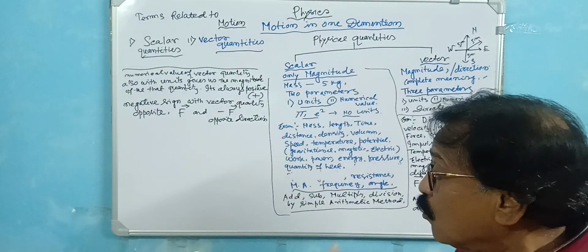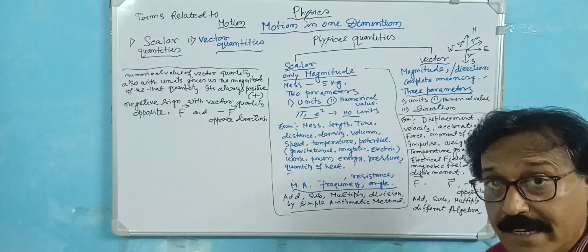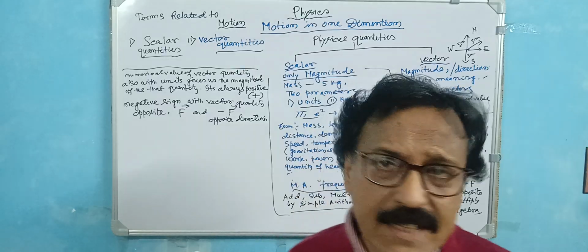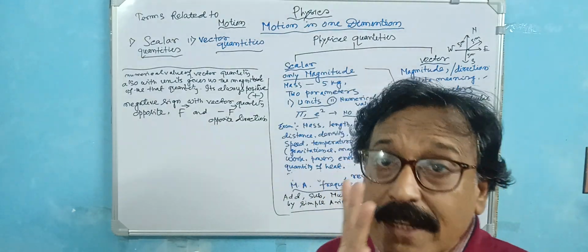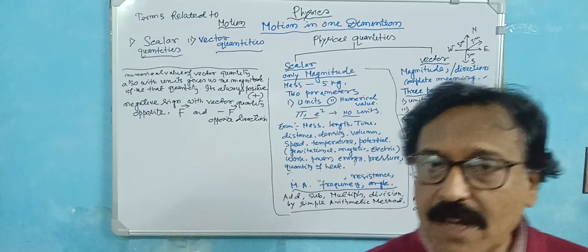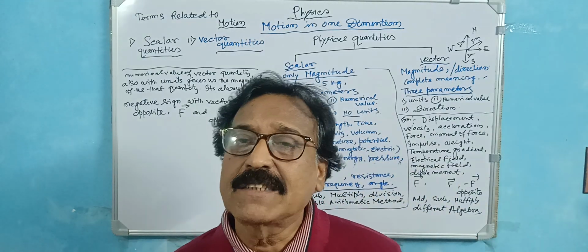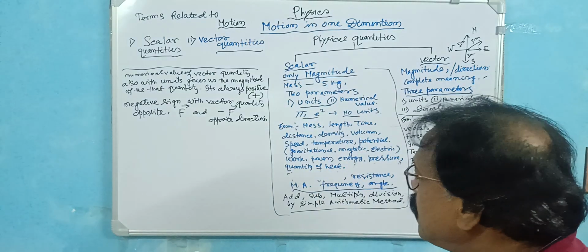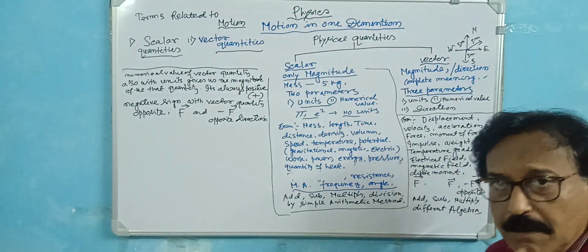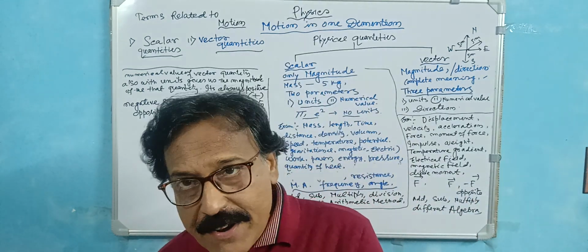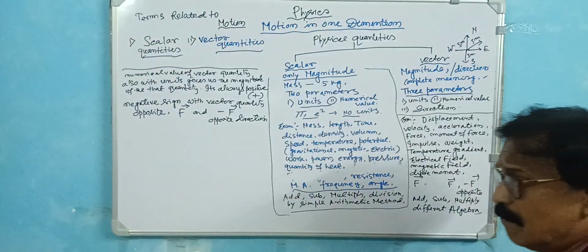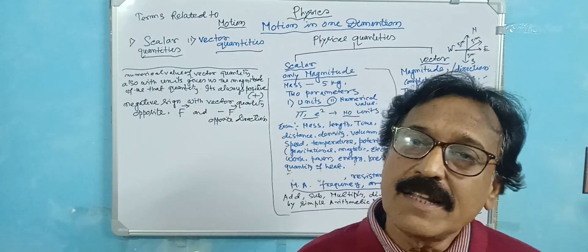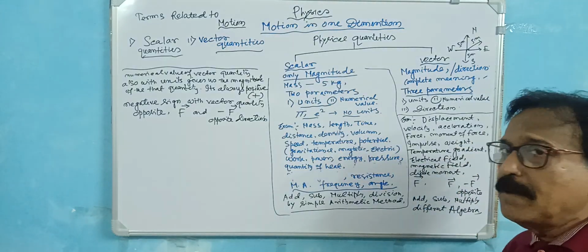A very important thing in the case of scalar quantities is that they can be added, subtracted, multiplied and divided. Suppose 5 kg rice plus 10 kg rice. So 5 plus 10 is 15 kg. You just add by a simple arithmetic process, a simple arithmetic method, in the case of scalar quantities.